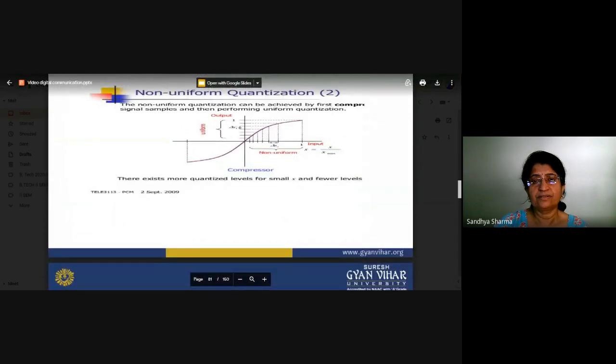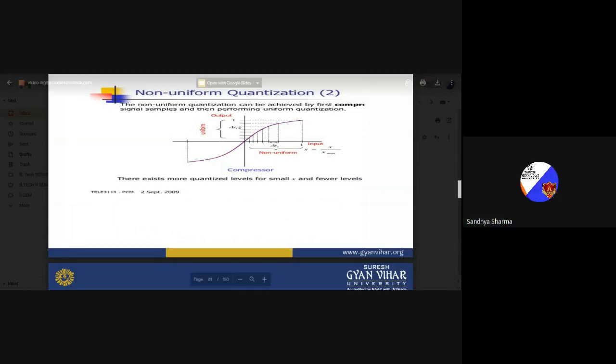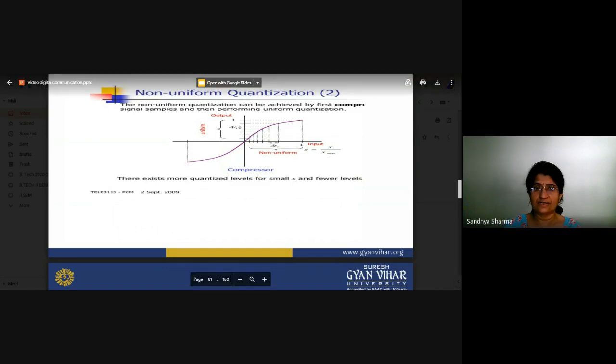So in this part, you can see this diagram of non-uniform quantization. If you are talking about non-uniform quantization, there is a log scale, and initially the gap will be very low, and slightly it will be high. So what is the basic reason behind using the non-uniform quantization?